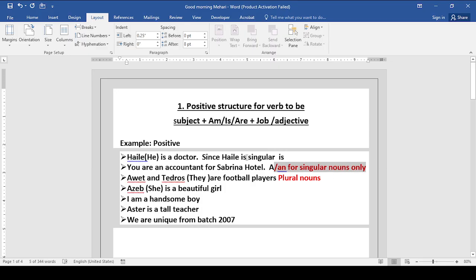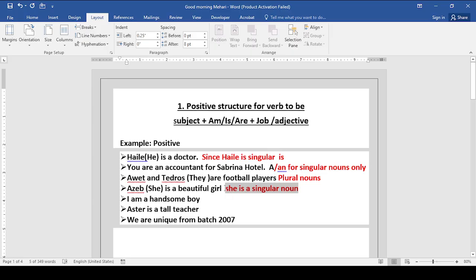And this one is since Haile is a singular noun, as if she is a beautiful girl. Since she is singular, that's why I have to use is. She is a singular noun.